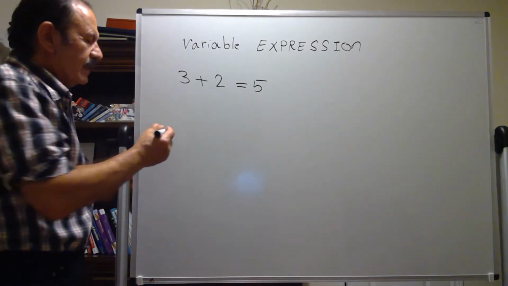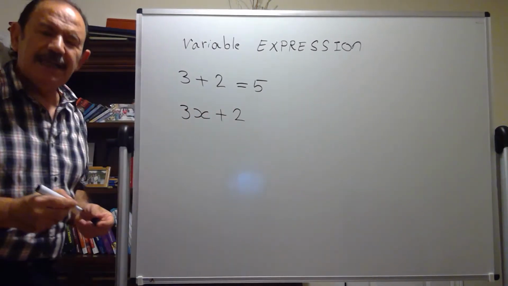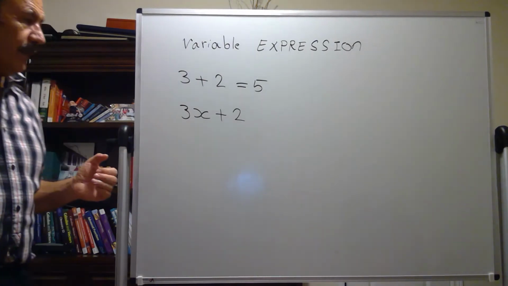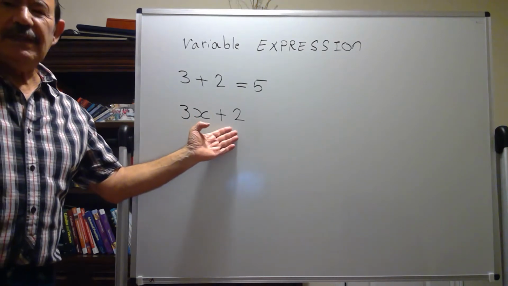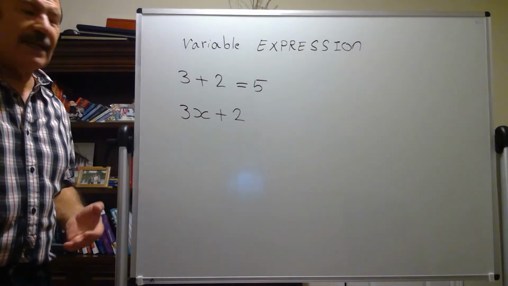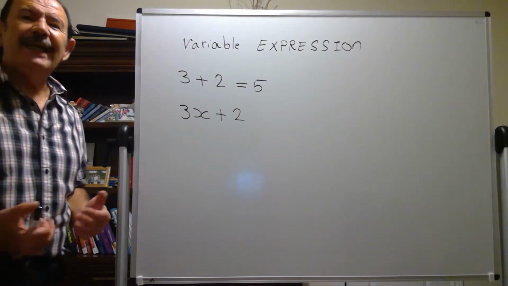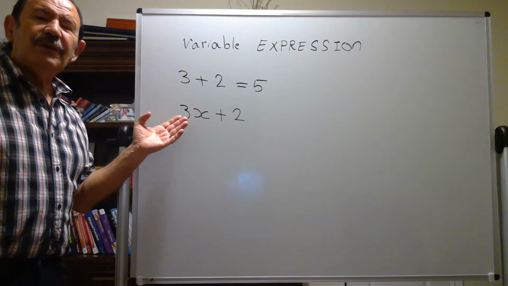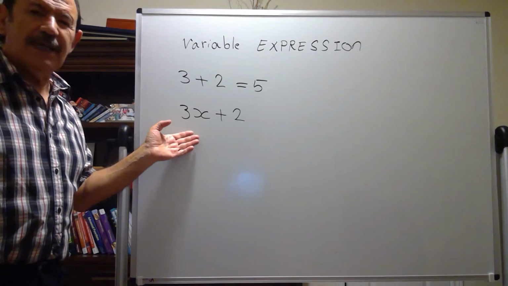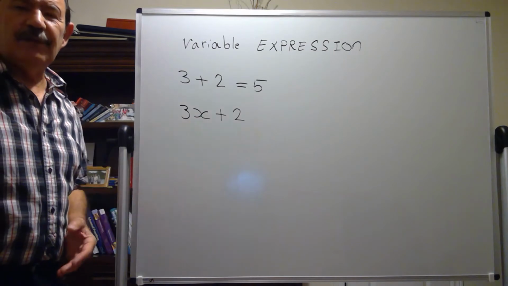Look at this expression. 3x plus 2. Can we evaluate this expression? We know that the value of 2 is 2. But what is the value of 3x? We don't know the value of 3x because actually we don't know the value of x. X can be any number. X can accept any number. So because we don't know the value of x, we cannot evaluate this expression. We don't know what the value of 3x is. If we know the value of 3x, then we can add 2 to the value of 3x and evaluate it.